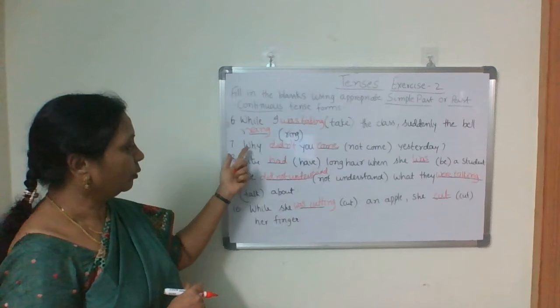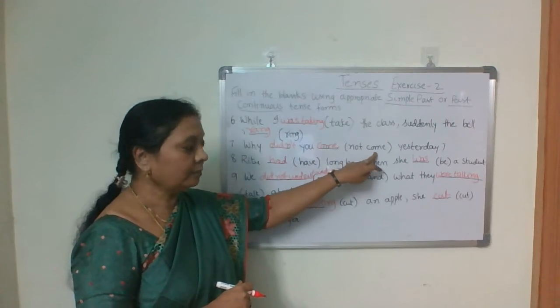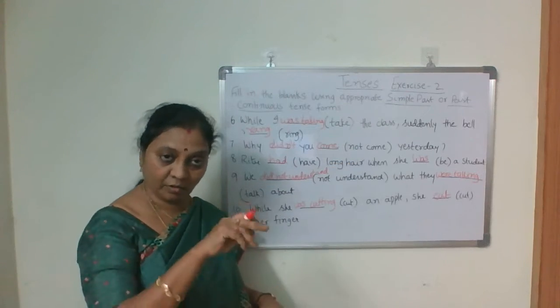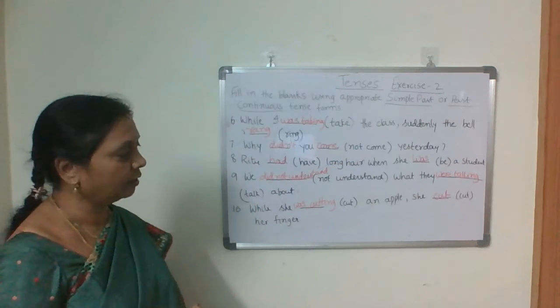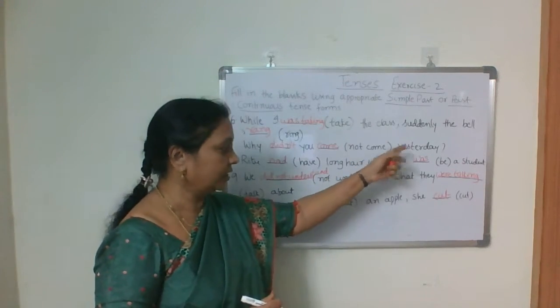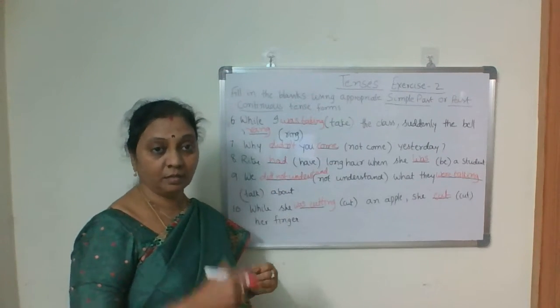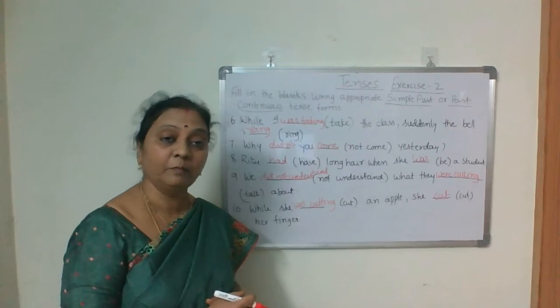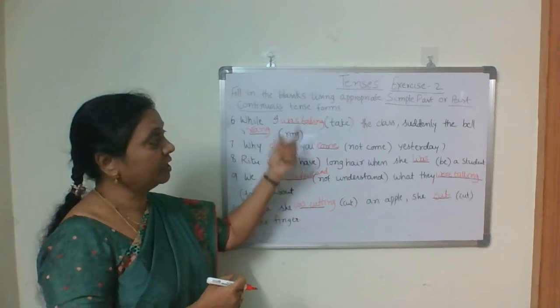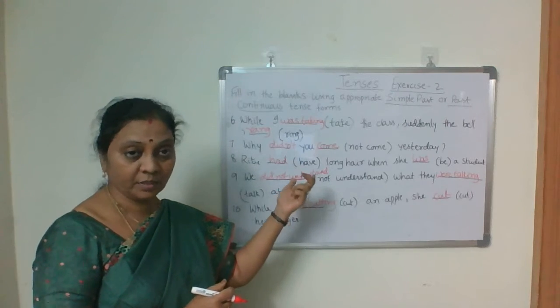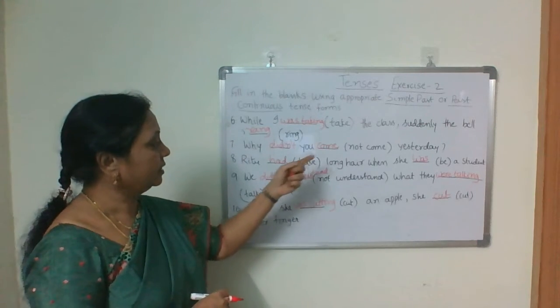The next one, why dash you not come. It means a negative sentence you have to frame. This is the clue. Not come, whenever "not" is there, it means a negative sentence you have to frame, and a question. Yesterday. So for this you have to frame a question using question words. You have to take the help of do forms. But now we are doing past forms. Which do form do we use? Did, isn't it? Did we use.